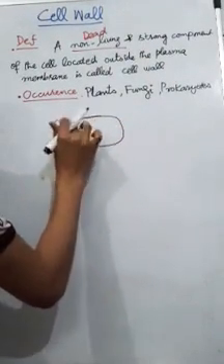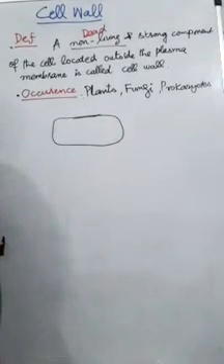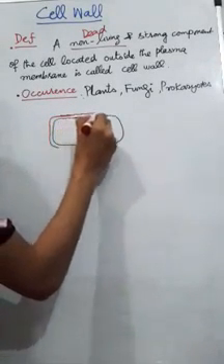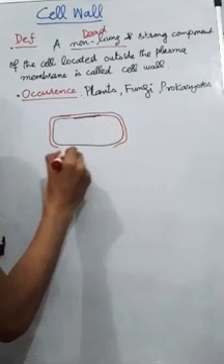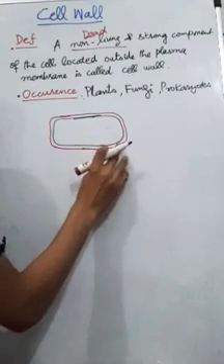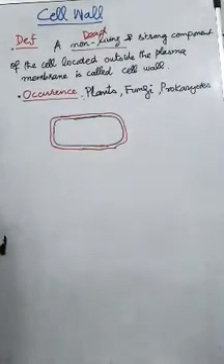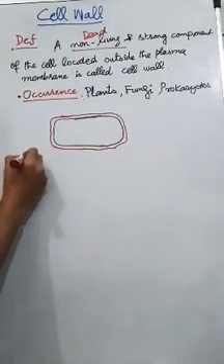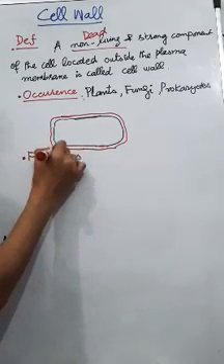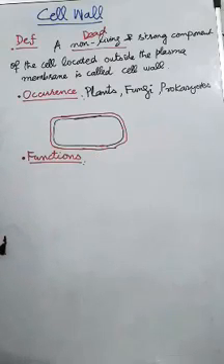If this is the plasma membrane, then cell wall is present in this way outside the plasma membrane.